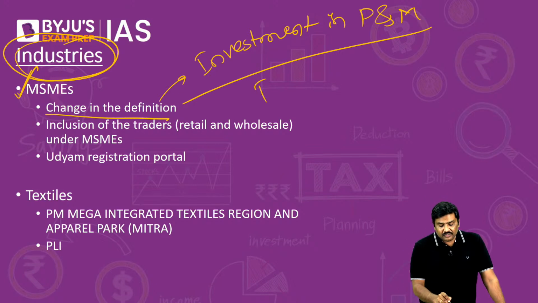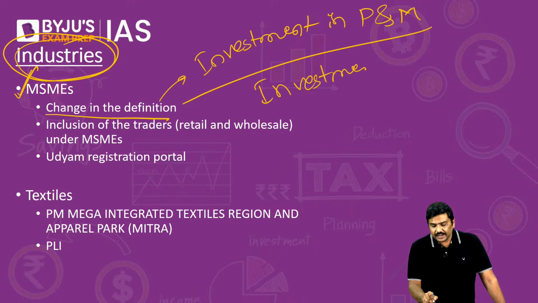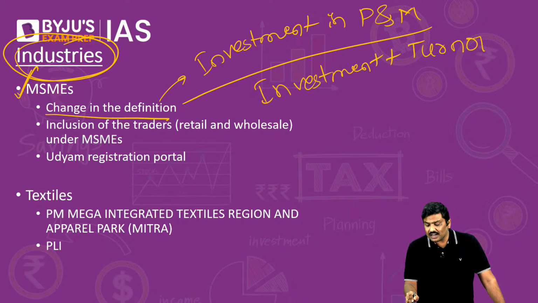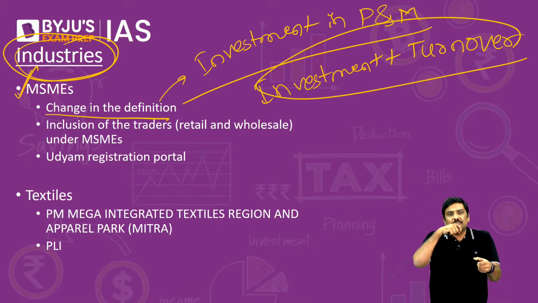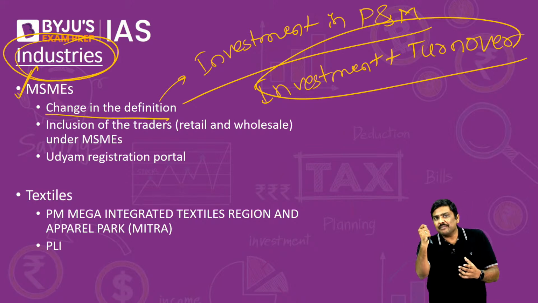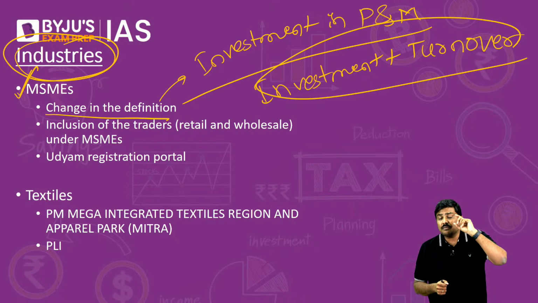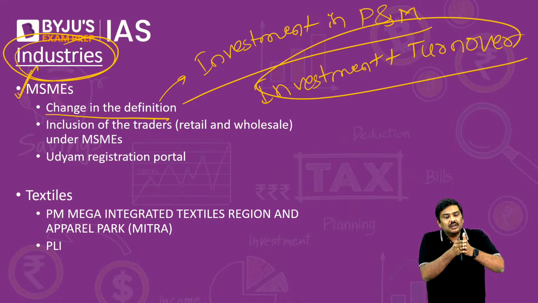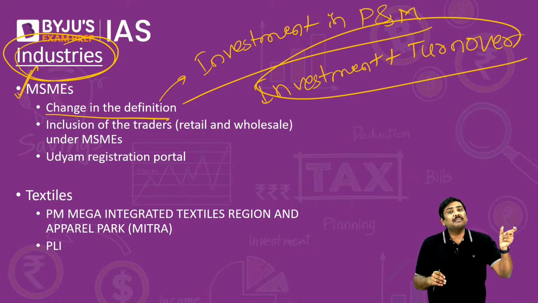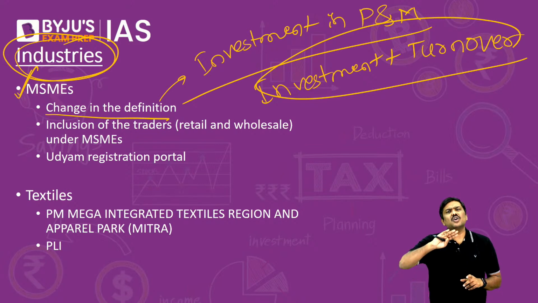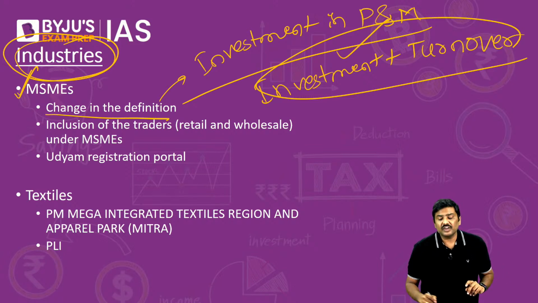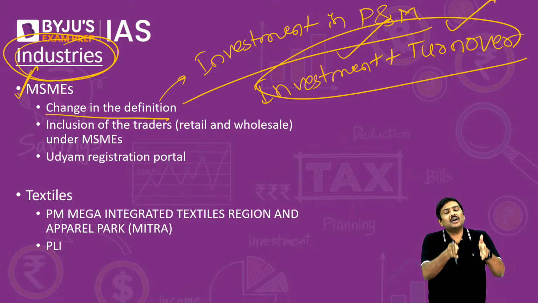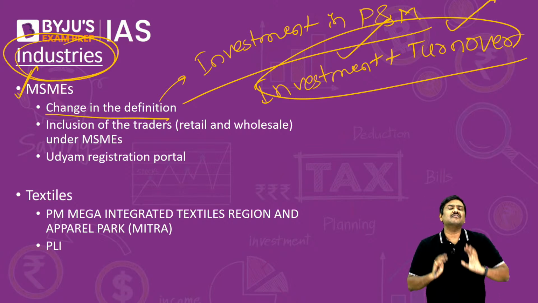We are considering the investment, of course, in plant and machinery, plus we are also considering the turnover that is generated by these particular entities, to define what is a micro enterprise, what is a small, what is a medium enterprise. But in addition to this, one more very important change you remember. Earlier, government used to have a different definition for MSMEs in services sector, MSMEs in manufacturing sector. Now Government of India has done away with this particular difference. Same definition, considering investment plus turnover, both for the manufacturing and services. Same definition will be used.